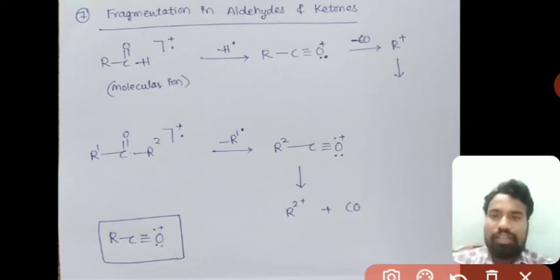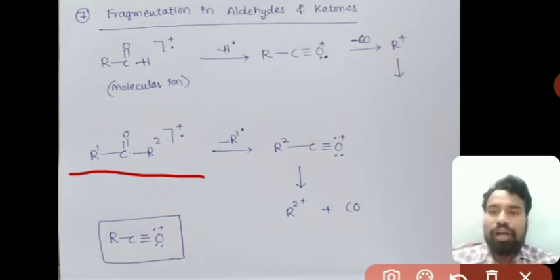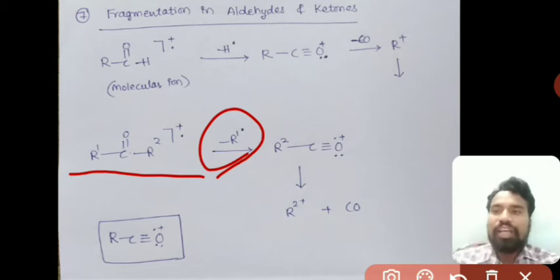All ketones have two alkyl groups, R1-C double bond O-R2. Out of these two, whichever alkyl group has the smaller chain leaves as a radical.